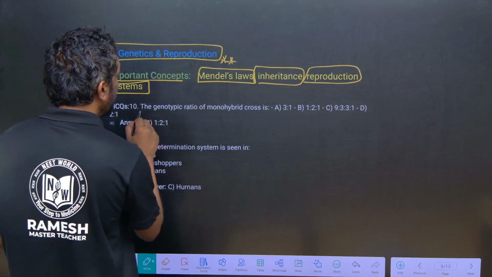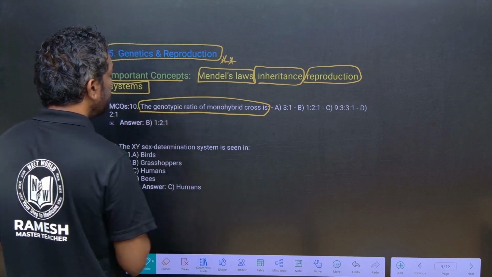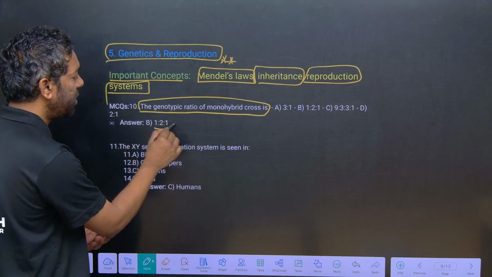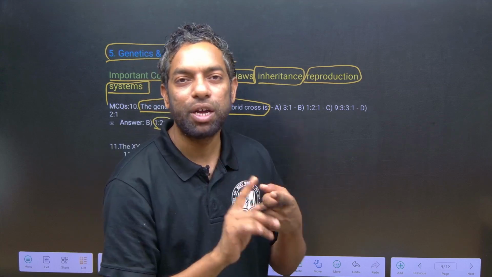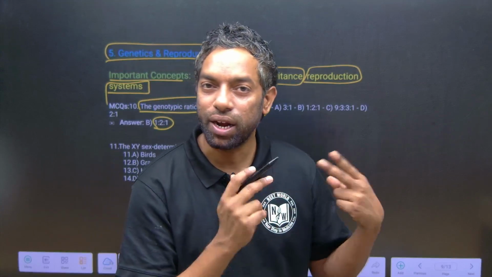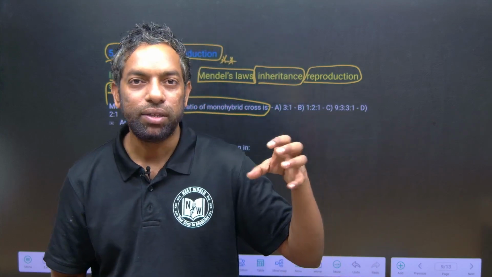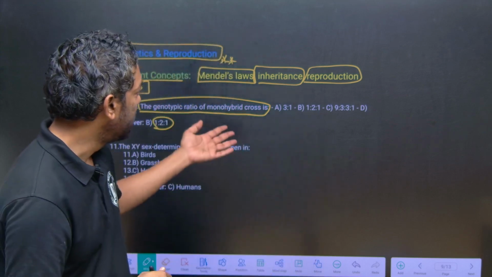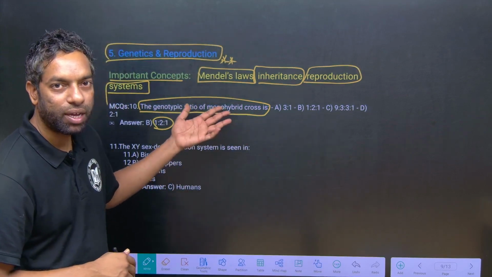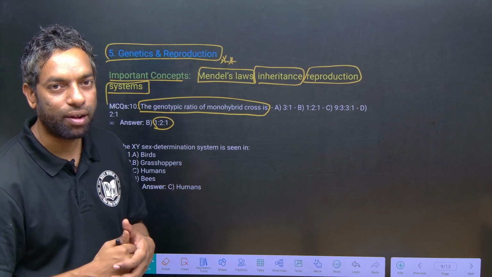And in genetics, the genotypic ratio of monohybrid is, of course, 1:1, and dihybrid is there. They can ask you the genotypic ratio or phenotypic ratio for monohybrid and dihybrid. Genetics is the most important topic, and it is a bit difficult chapter, you have to focus on it: what is genotype and phenotype, the ratios, dihybrid, monohybrid, and Mendelian laws and all.